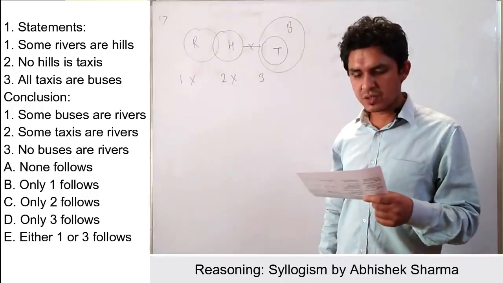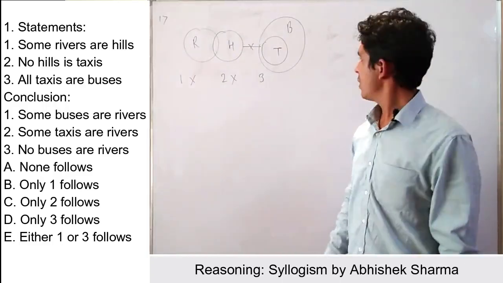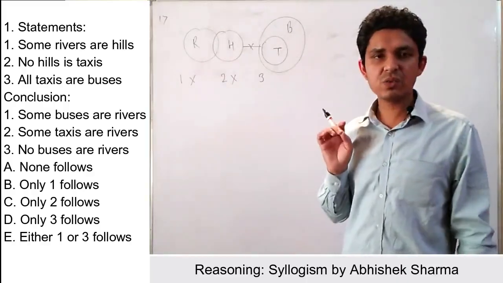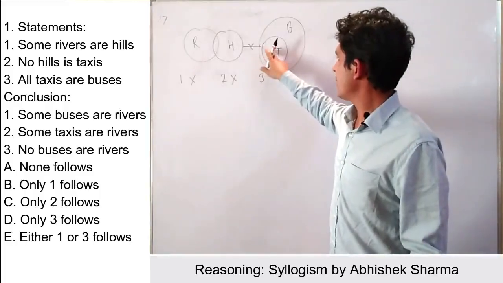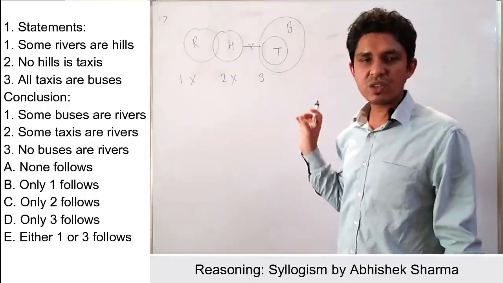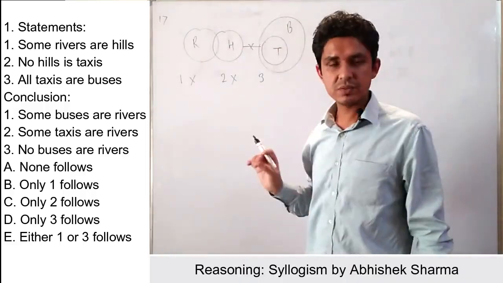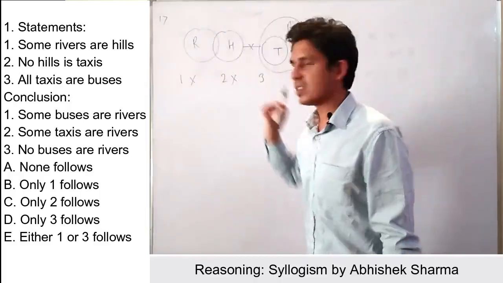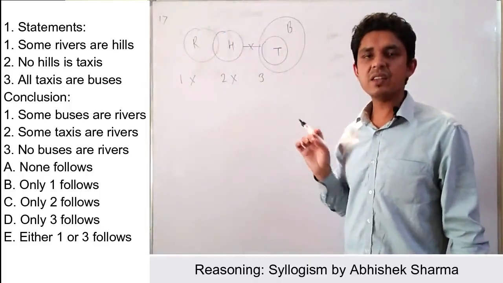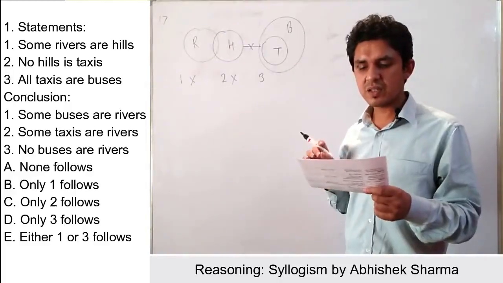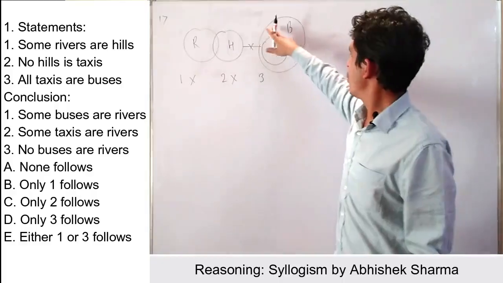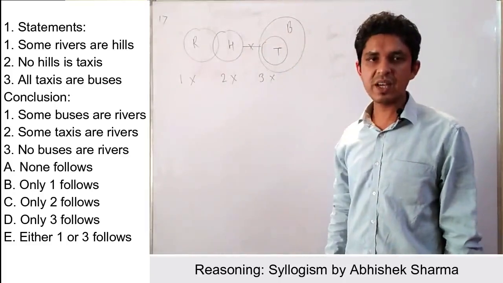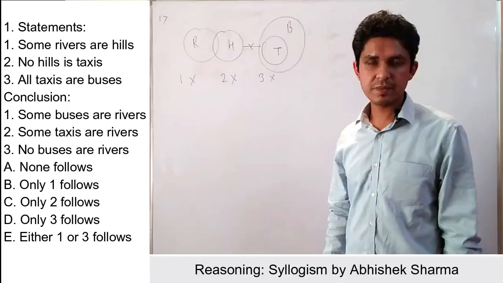And the third one is no buses are rivers. So let us check no buses are rivers. The important thing to understand here is that there is a straight line from taxi to hills, but there is not a straight line from buses to rivers, right? For this there should be a straight line from buses to rivers and that should be cut in between. And the conclusion that is given is no buses are rivers. So no buses are rivers, here this conclusion will also be false, right? That means all the conclusions will be false.